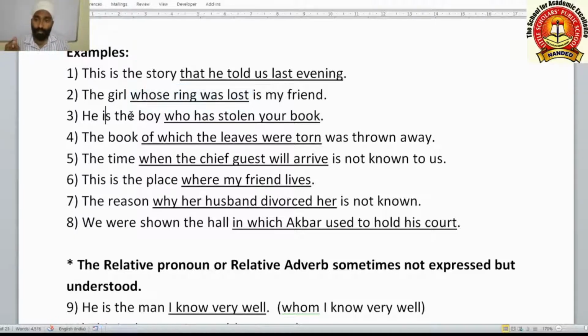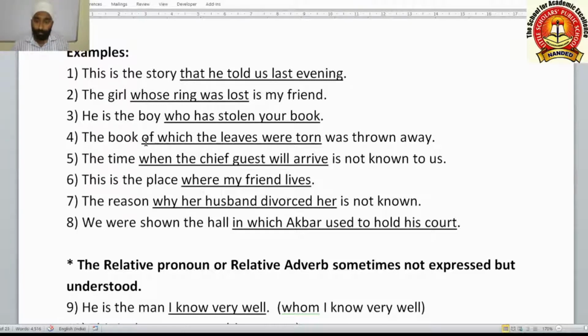Third one: He is the boy who has stolen your book. He is the boy. Which boy? Who has stolen your book. That boy. He is the boy who has stolen your book. So this is describing the antecedent boy. Antecedent means which comes before.